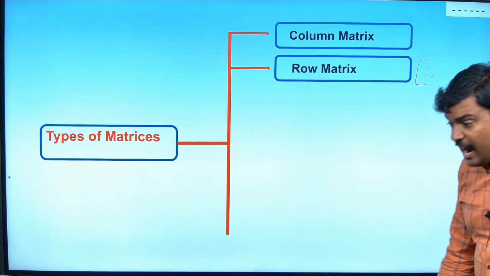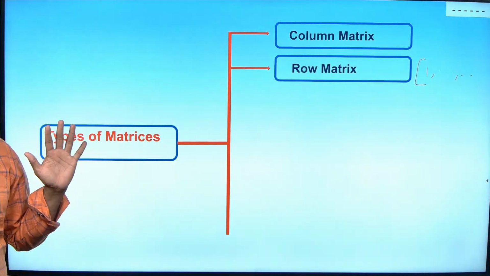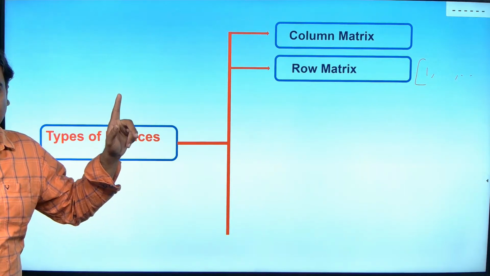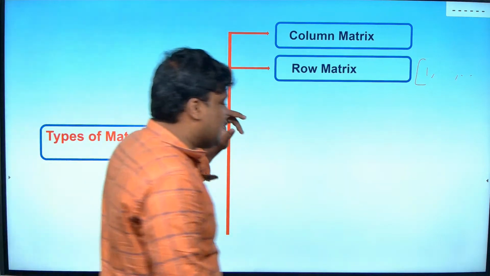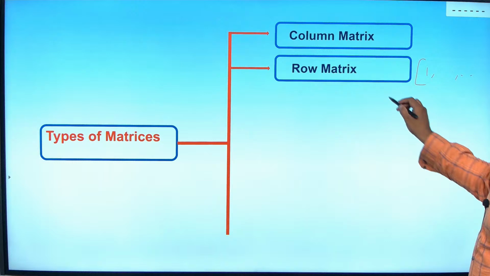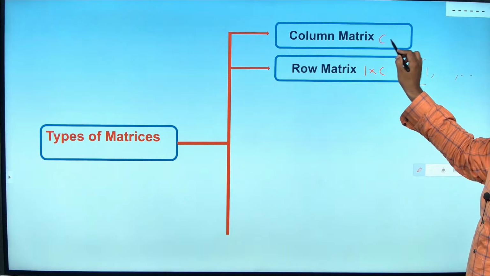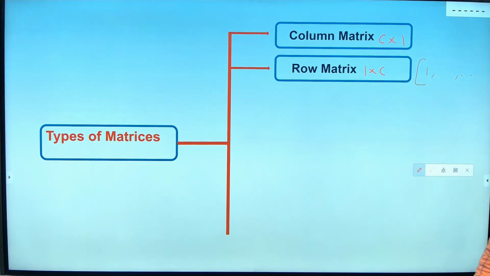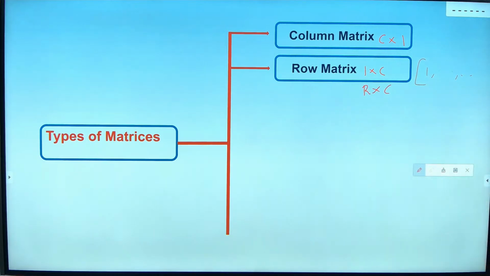See guys, what is the order of a row matrix, or what is the order of a column matrix? 1 by c, and c by 1. 1 by any constant. You can take it as k or c or whatever. So this is 1 by c. This is c by 1. Are you getting this, guys? Somehow take the habit of saying by. Isn't it row by column? Yeah, row by column.